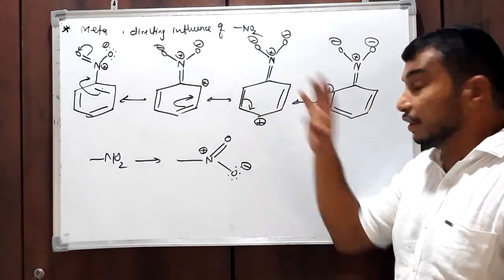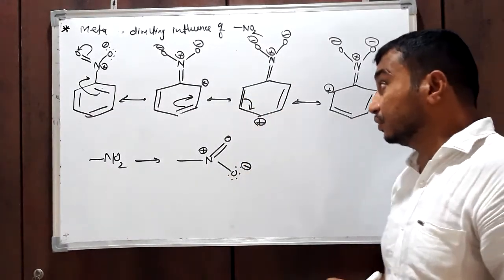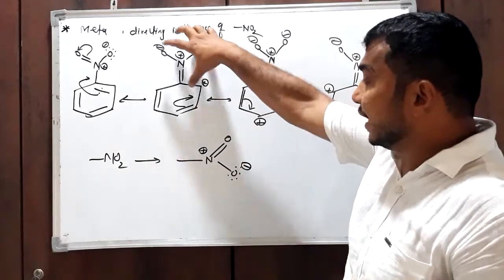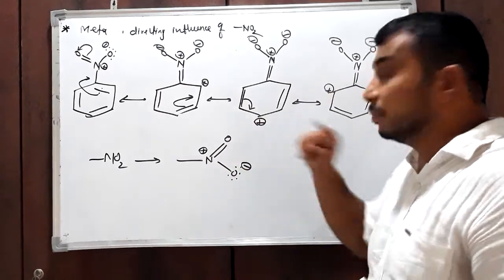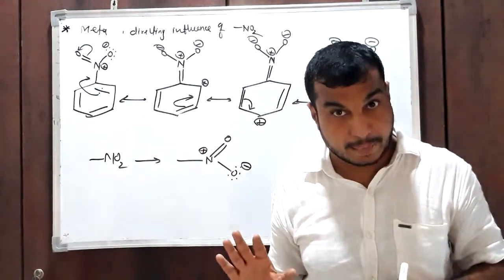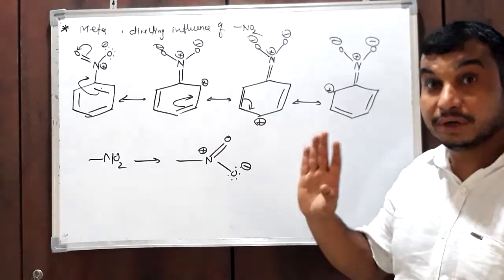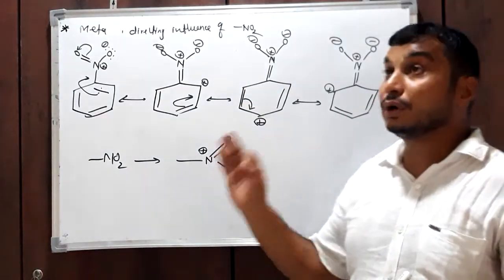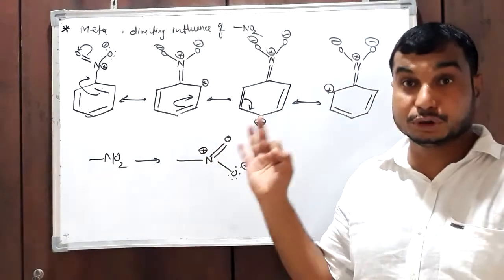Therefore, reshuffling takes place, resonance occurs, and you get different structures. Now see, due to this nitro group, only the two ortho positions and one para position gain positive charge. Positive charge resides over the ortho and para positions only, meaning the ortho and para positions become electron deficient, partially positive.